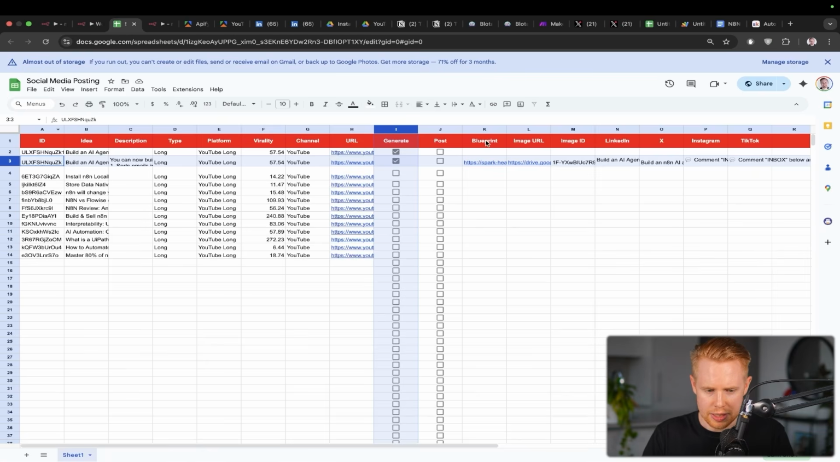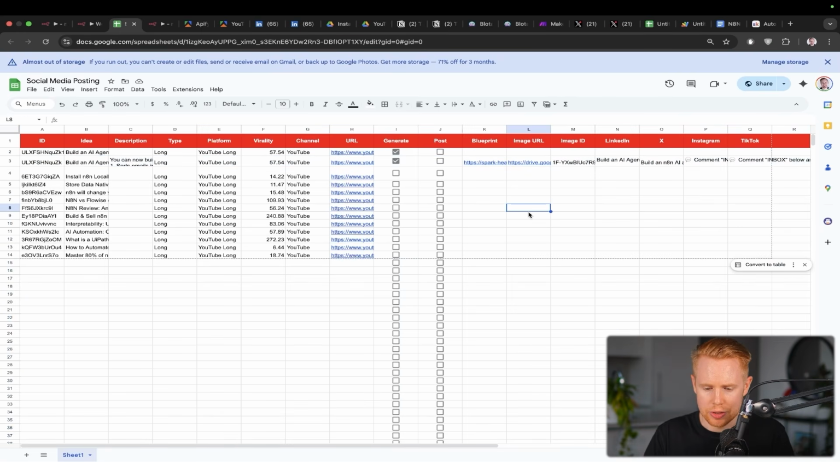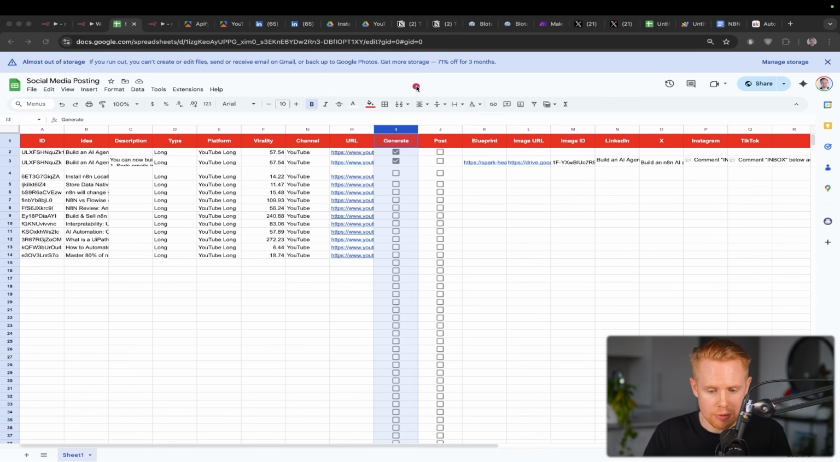The only problem with this is that right now, if we don't have a filter, anytime I do anything on this spreadsheet, it's going to automatically trigger that workflow and potentially generate a post and publish that post, which is not ideal. We only want to generate the posts when we click generate here and post it when we click post. And there's two things that go into this. First of all, we want to make sure that we only generate if we check off column I, and we only post if we check off something in column J.